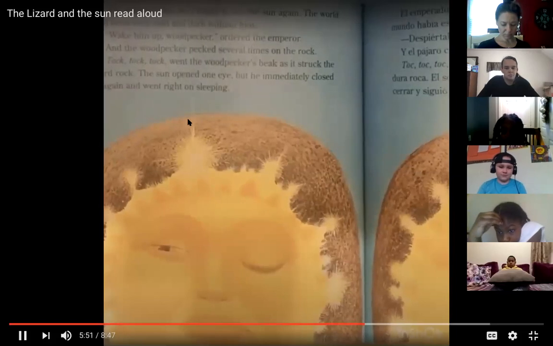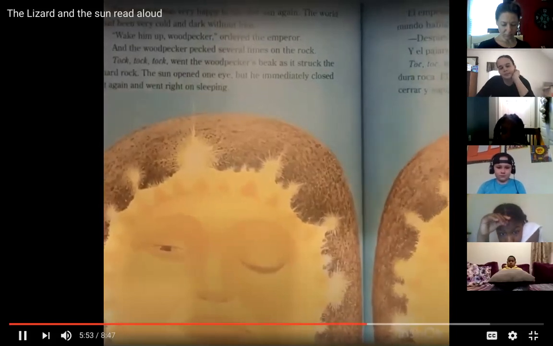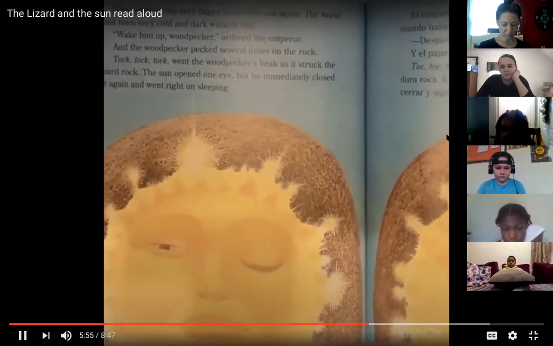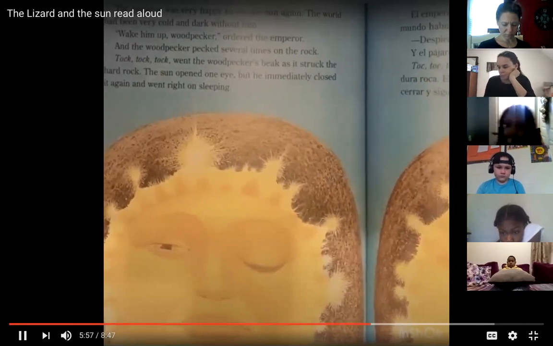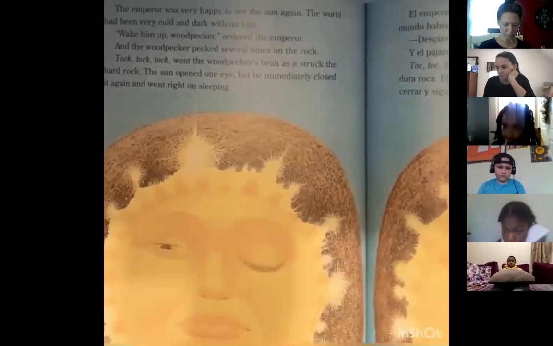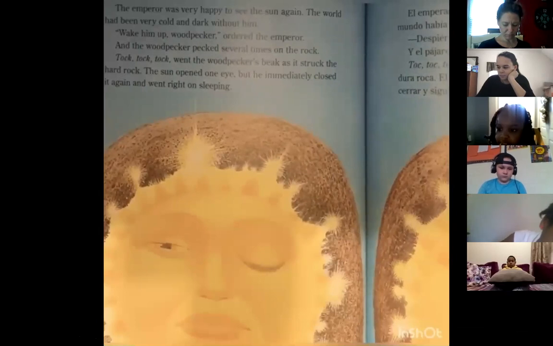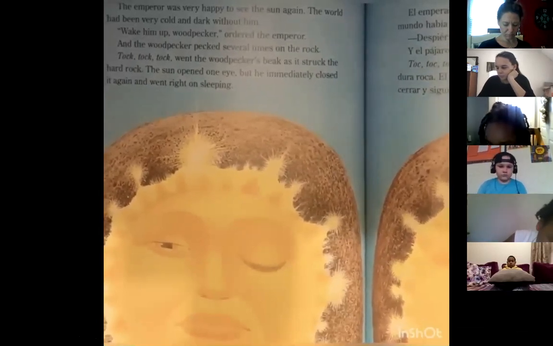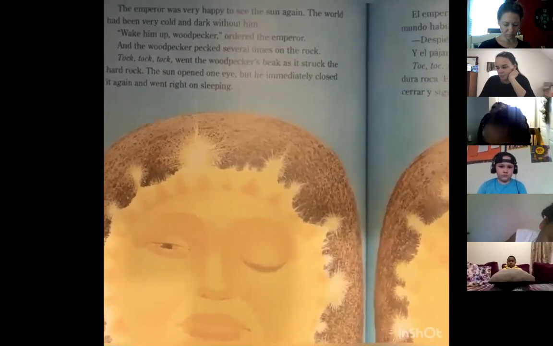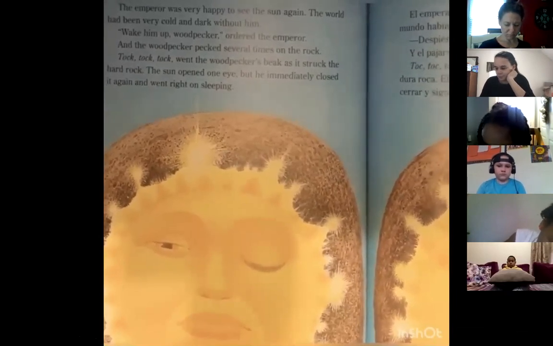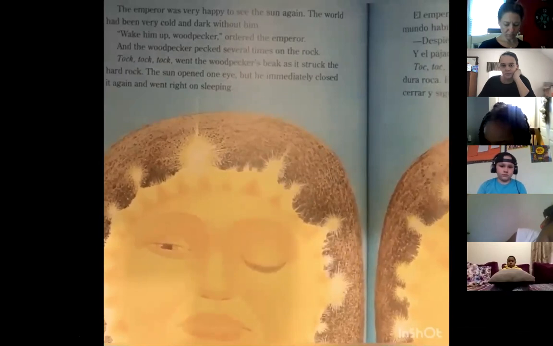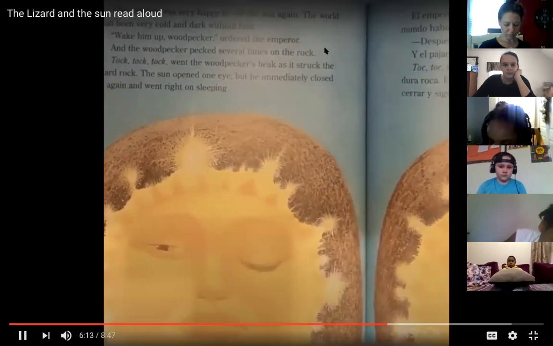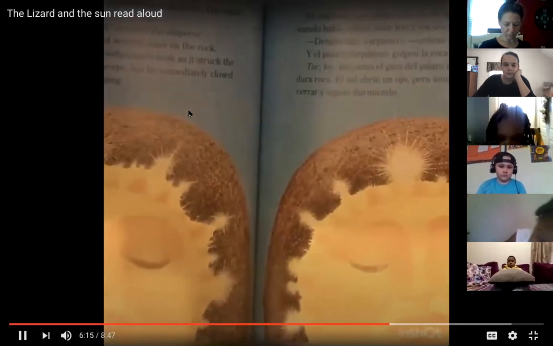The emperor was very happy to see the sun again. The world had been very cold and dark without him. "Wake him up, woodpecker," ordered the emperor. And the woodpecker pecked several times on the rock. "Tock, tock, tock," went the woodpecker's beak as it struck the hard rock. The sun opened one eye, but he immediately closed it again and went right on sleeping.